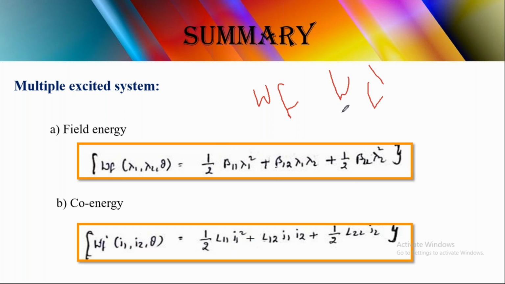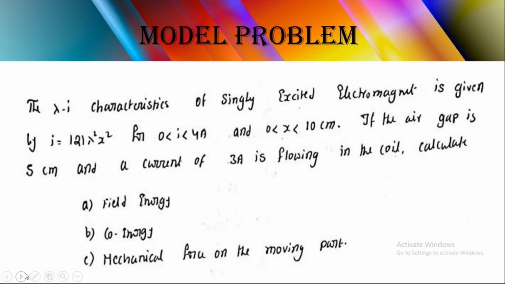So up to now the first unit is over. Now we will solve one problem based on the single excited system. Okay na. So all of you have paper and pen, then we will solve one problem on this. Right, see all of you note down this question. So we have 10 minutes time, then we will solve this question. So all of you have paper and pen and note down this question.